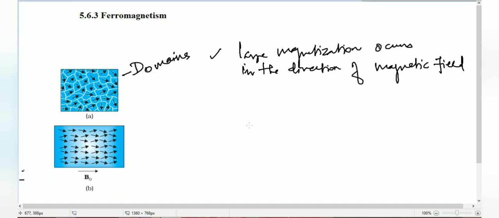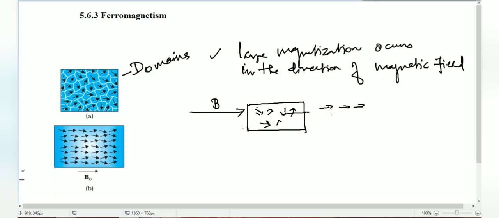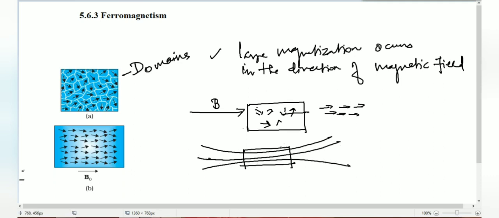So we can understand from this diagram. With the magnetic field, initially the domains are in a random manner. After the magnetic field is applied, all these domains will be in a regular manner. So the magnetic field will be more dense. So in your NCERT,